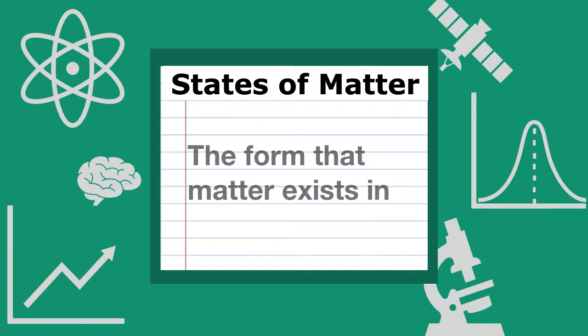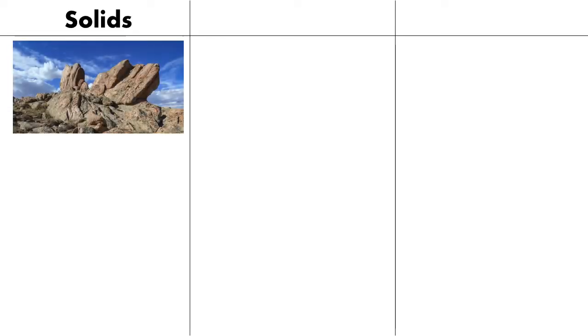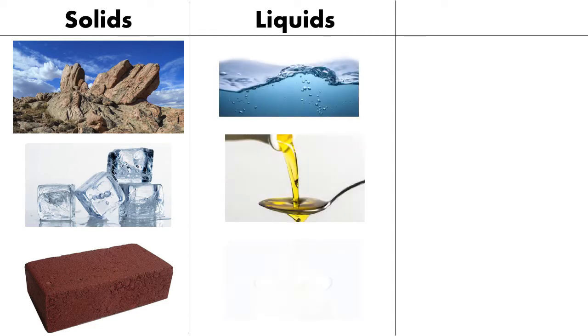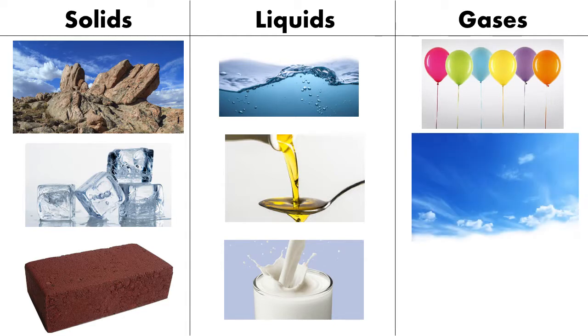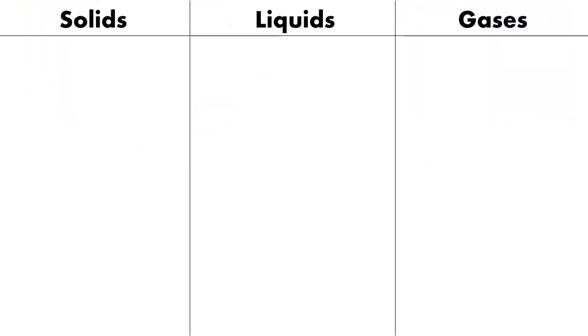Today we are learning all about the different states of matter. Now, states of matter are the form that matter exists in, and we usually think about three possible states. There are solids, like rocks, ice, or bricks. There are liquids, like water, oil, or milk. And finally, there are gases, like the helium inside balloons, the air in the sky, or the bubbles inside of soda. Now, each state of matter has its own unique features.